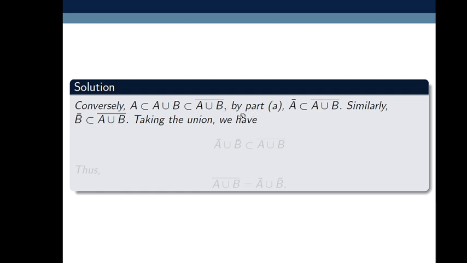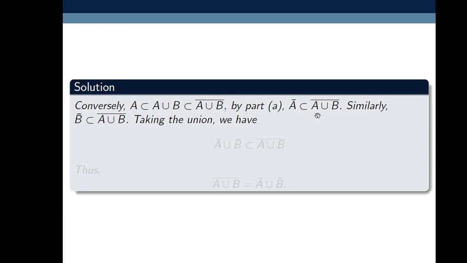So by part A, what was part A? If A is contained in B, then the closure of A is contained in the closure of B. So using part A, the closure of A is contained in the closure of A union B, because A is contained in A union B.